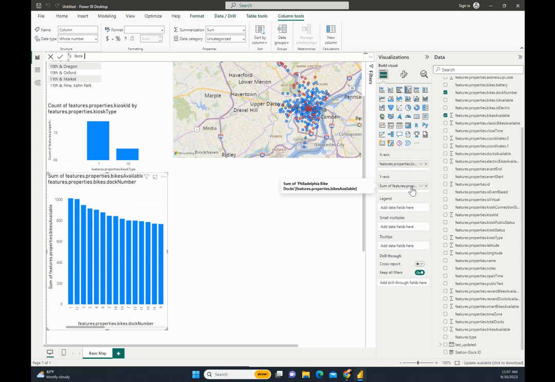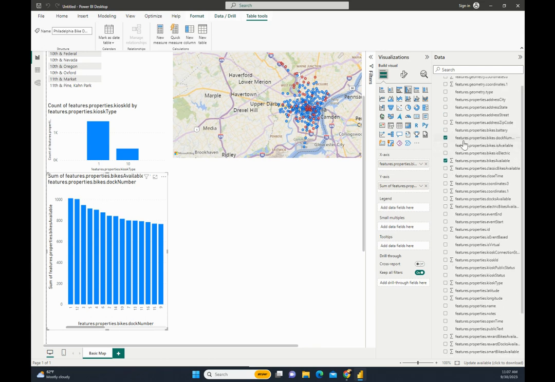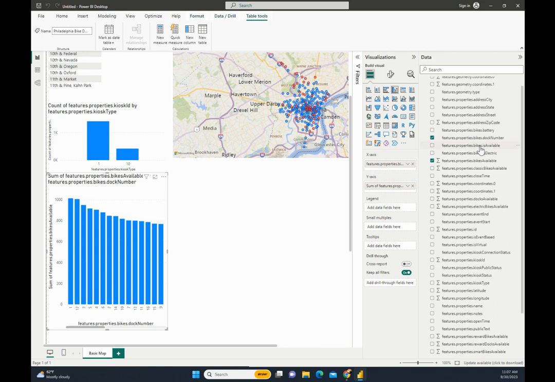Actually, instead of doing that, I could try to do it without and see. Okay, JSON learning here. This might be a little weak. So all this stuff, bikes, battery, dock number, is available.